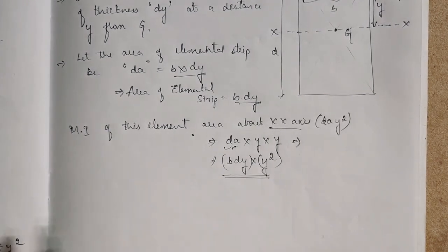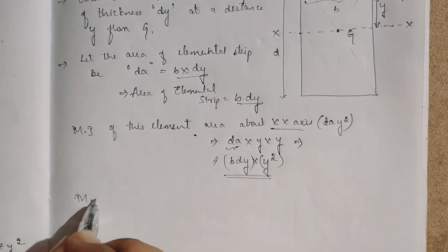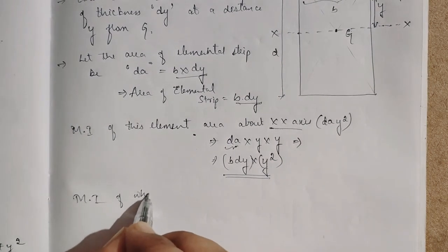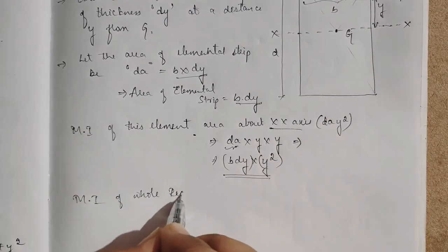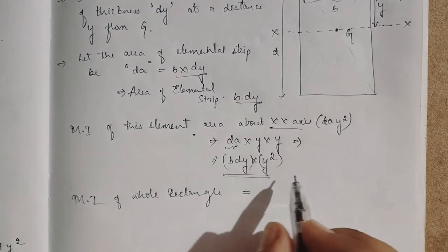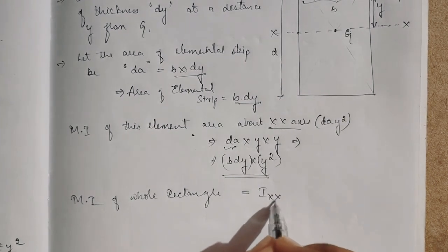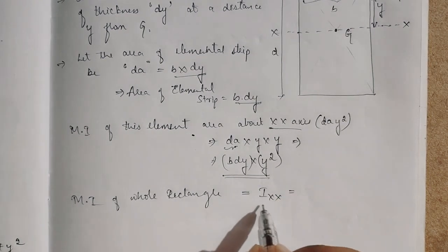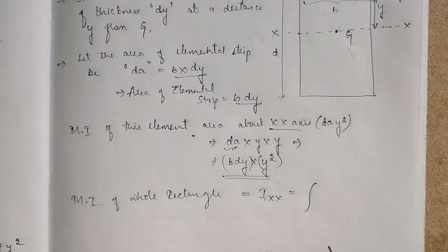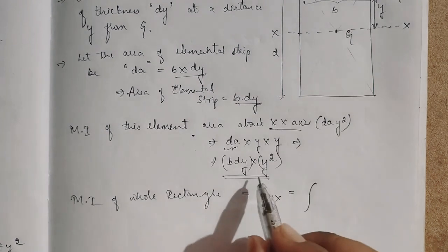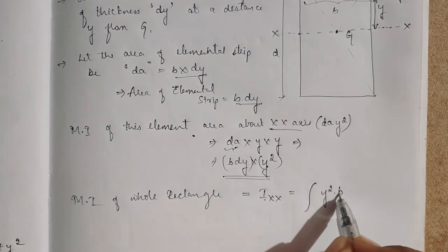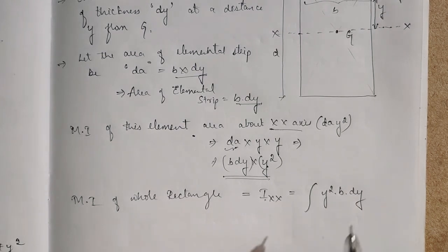Now we have to find it for the whole rectangle. So the moment of inertia of the whole rectangle is equal to the integral of Ixx, that is, the integration of y square into b into dy.